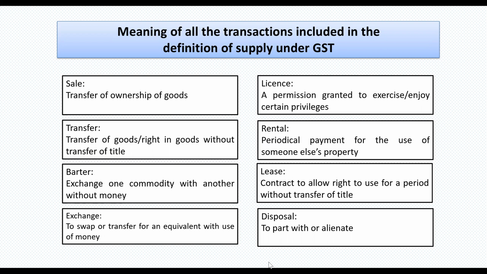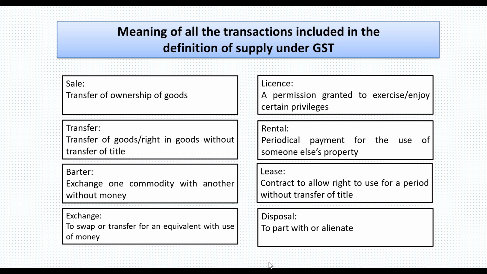Transfer of goods, rights in goods without transfer of title. When the transfer takes place without transfer of title, then it is called transfer. In legal terms, barter is exchanging one commodity with another without money. If money is involved, then that would not be defined as a barter. That would be defined as exchange.